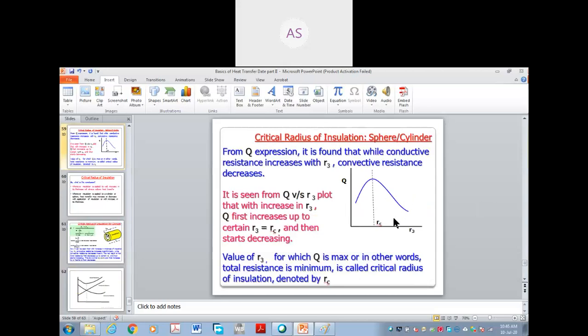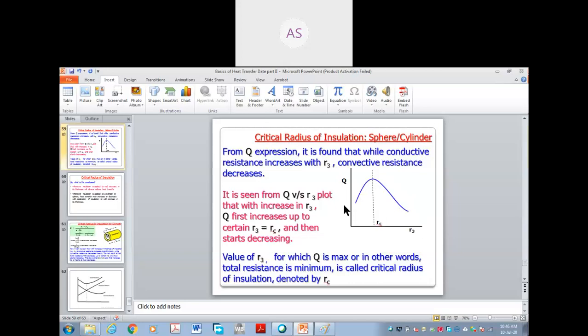By experiment, see, this is the graph of Q versus R3. R3 means the radius of the insulator. This is a very important graph. This is the graph of Q versus R3, and this curve is experimentally obtained.